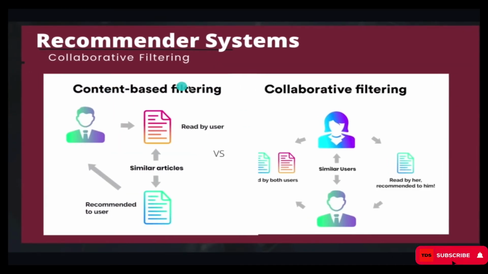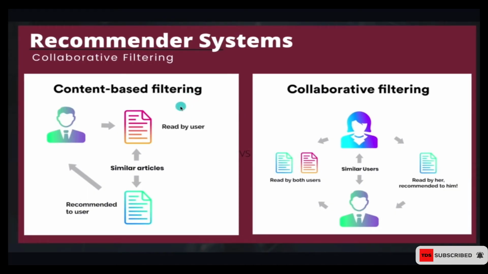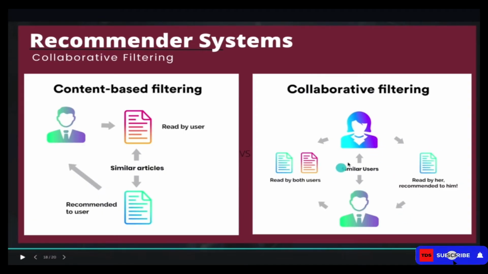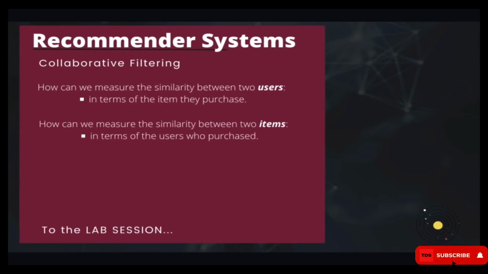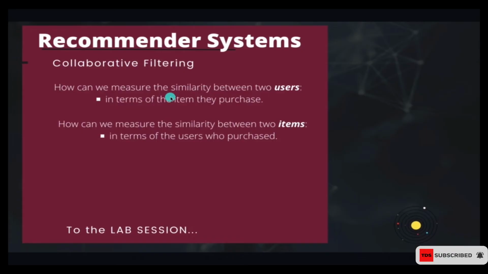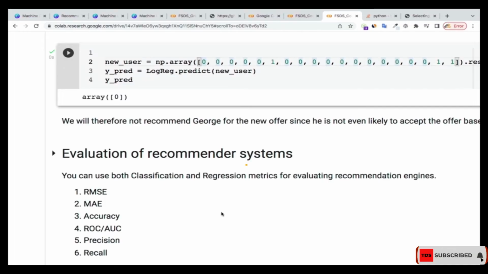That's what we're doing in content-based filtering: based on the similarities between the two items, we make the recommendation. And here, based on the similarities between the two people, we make the recommendation. So content-based or item-based, and then person-based, and based on their similarities we recommend products to them. All right, I'm going to take you to the lab session so that we see a hands-on of this collaborative filtering.